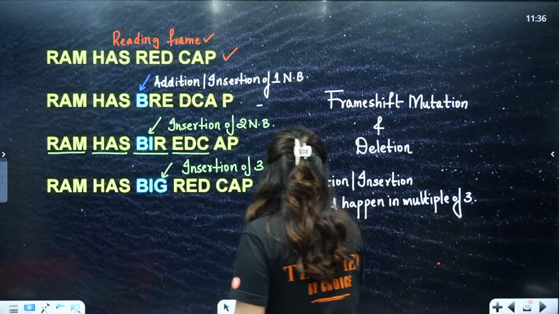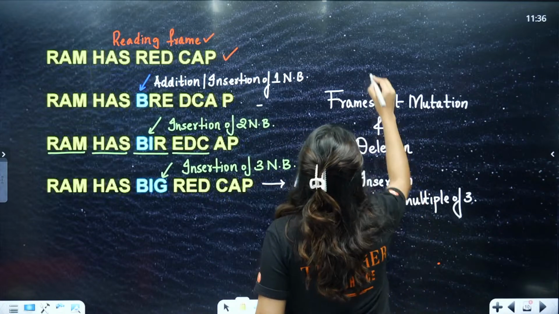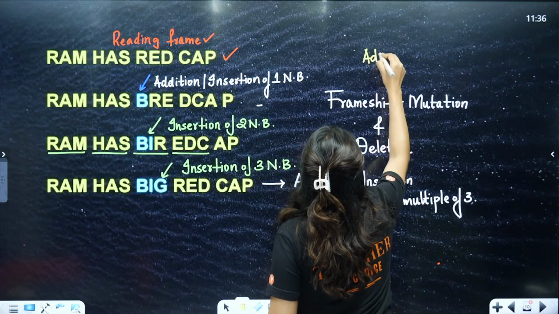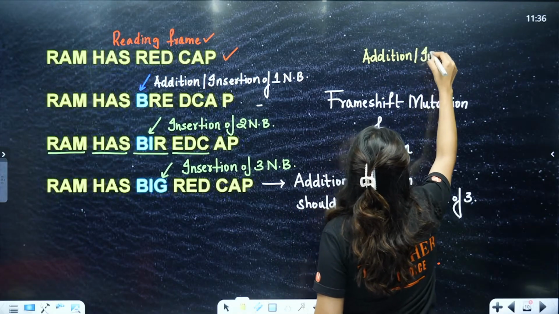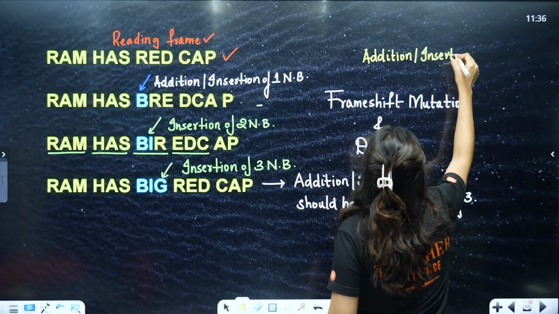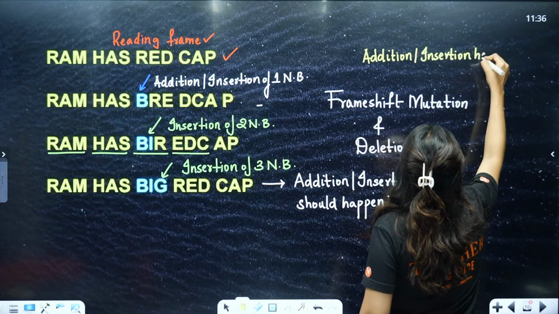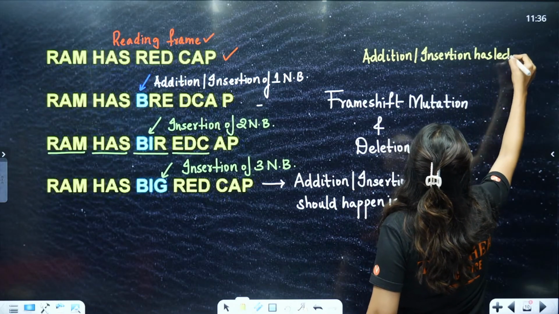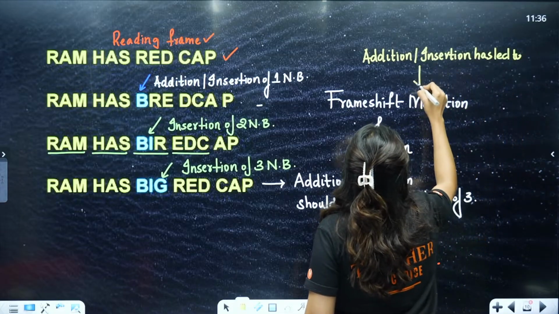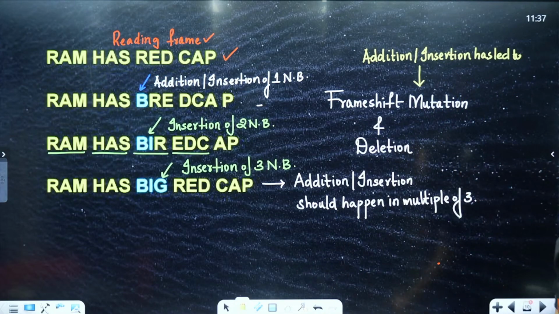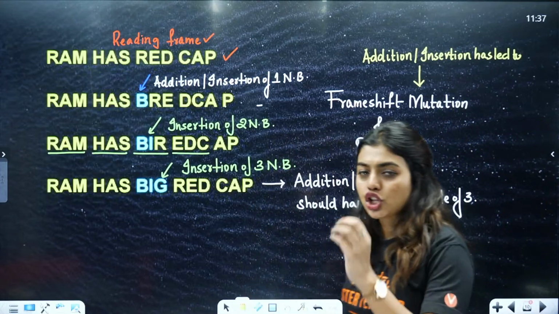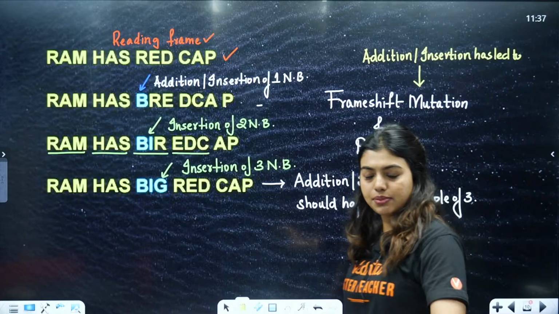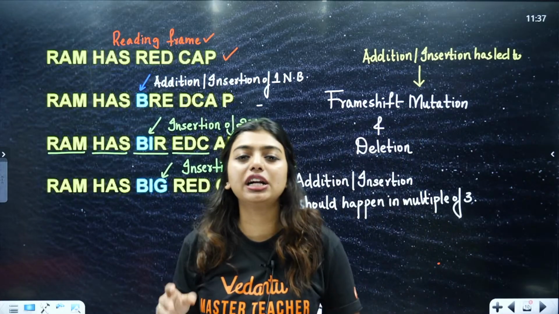So this addition or insertion has led to frame shift mutation. Clear to all of you? Easy? It has led to what? Frame shift mutation. So whenever you are adding a nitrogenous base, you have to make sure that you are adding it in multiples of 3.